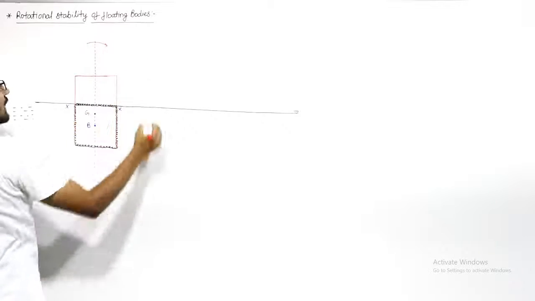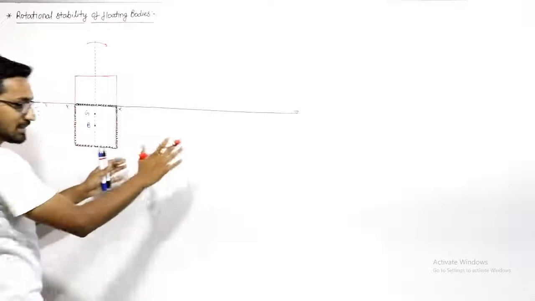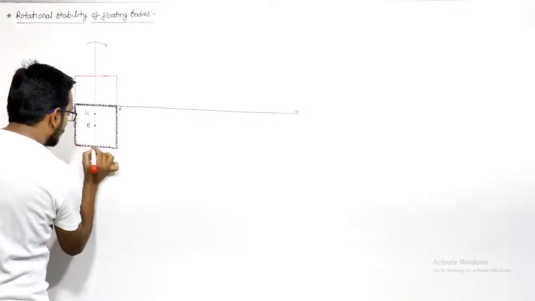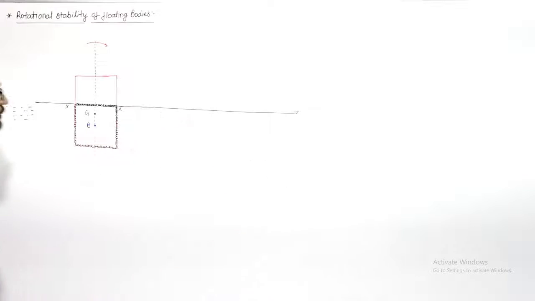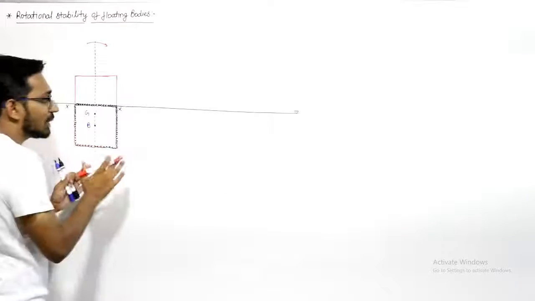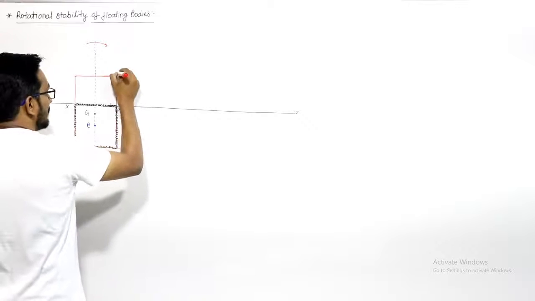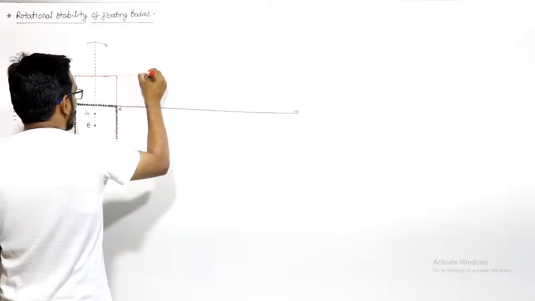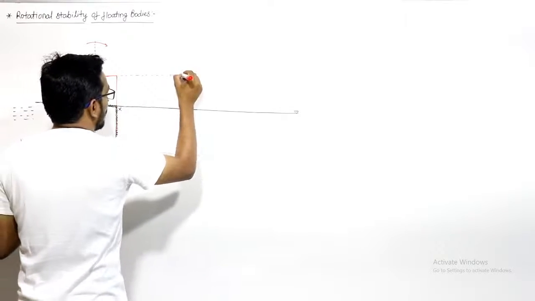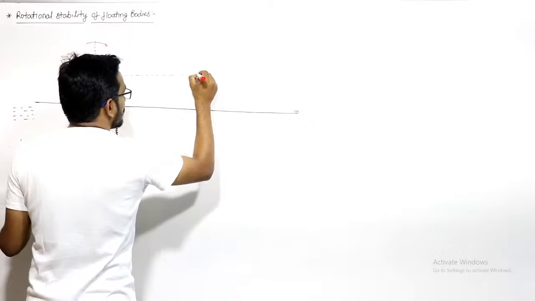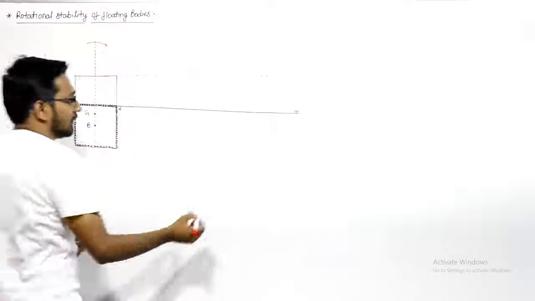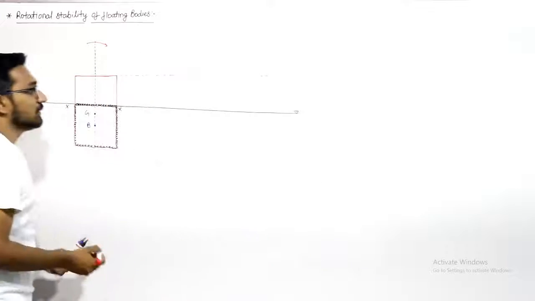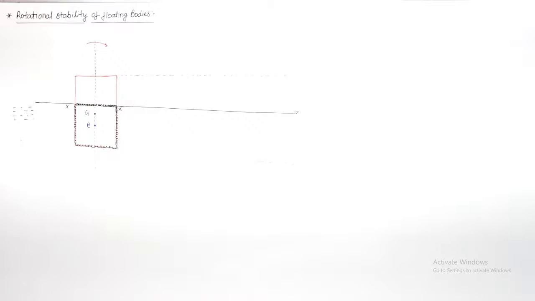Now I give it a rotation in the clockwise direction. I'll make a separate diagram here. We'll take the dimensions. Just pay attention, guys. Just try to understand what I want. You must know why there is a need of meta center. Otherwise, in the books, most of you know that if the meta center is above the center of gravity, it is stable. If it is below the center of gravity, it is unstable. If meta center and center of gravity coincide, it is neutral. But most of you will not know why there is a need of meta center.